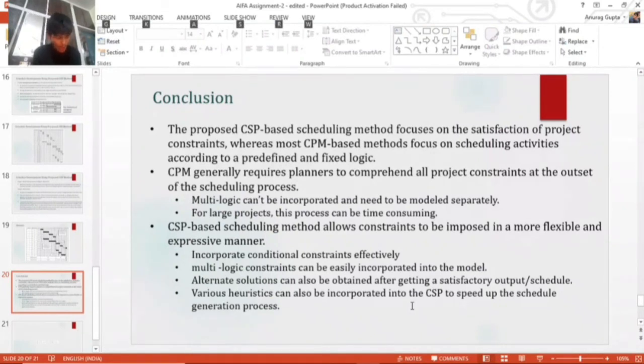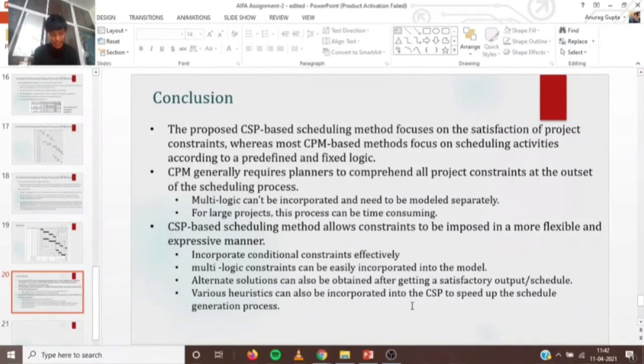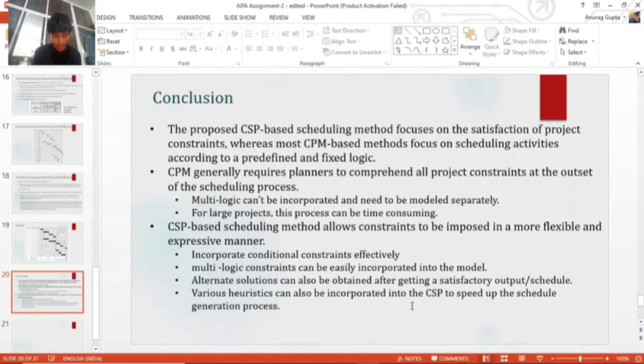Second, incorporating intelligent heuristic search to increase the efficiency of schedule generation. And third and lastly, expanding the current algorithm to advanced features, such as including effective constraint relaxation, and also making it interactive scheduling. So these are the future scope which can be done in this area.